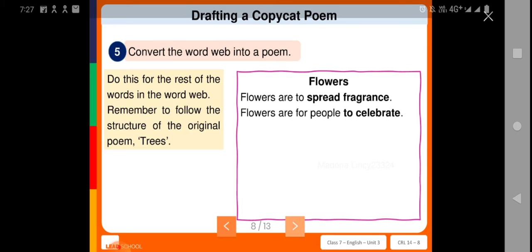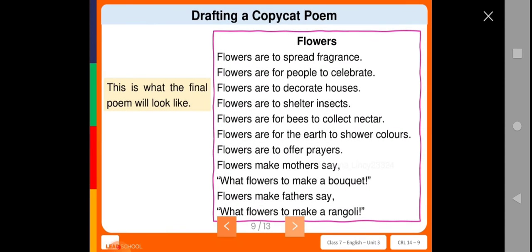Remember to follow the structure of the original poem, trees. So you all know about the original poem. From that you have to maintain the same structure which was given in that poem, and you are going to copy that, isn't it? So here is the poem for you that used flowers.